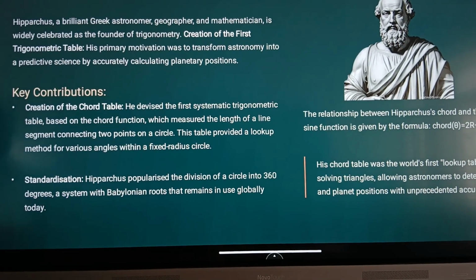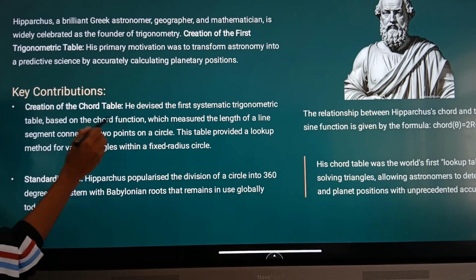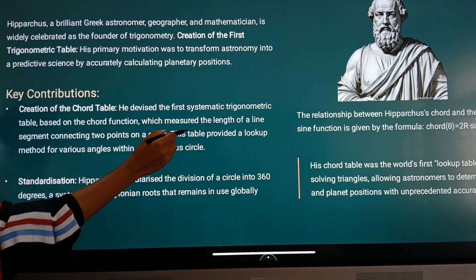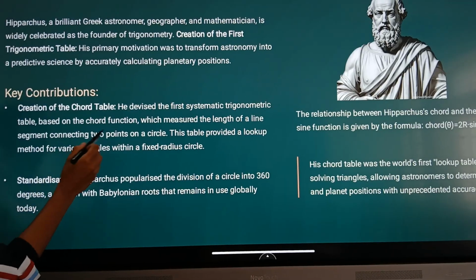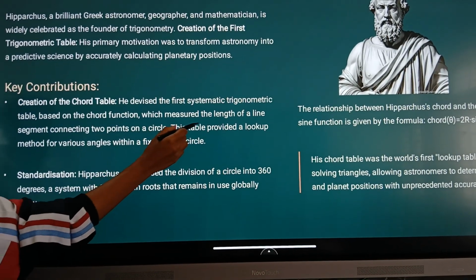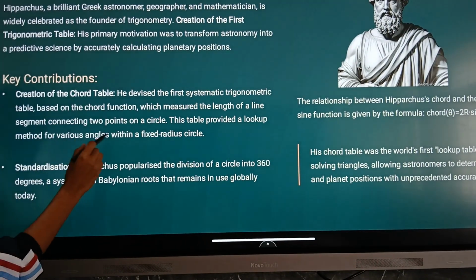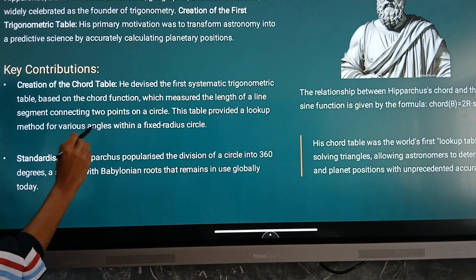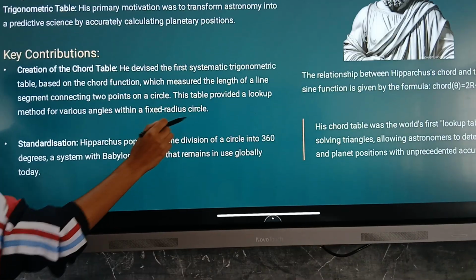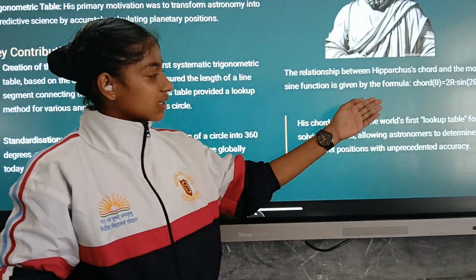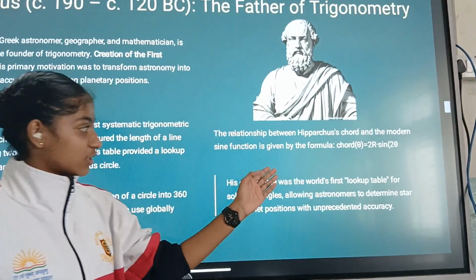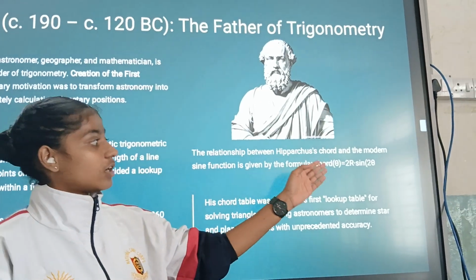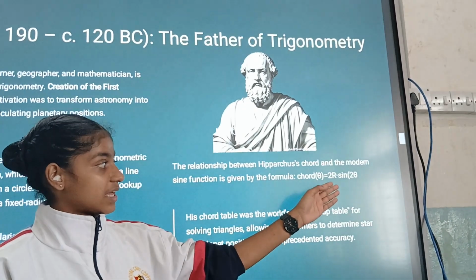Some of his more contributions were the creation of the chord table. He devised the first systematic trigonometric table based on the chord function, which measured the length of a line segment connecting 2 points on a circle. This table provided a lookup method for various angles within a fixed radius circle. The relationship between Hipparchus' chord and the modern sine function is given by the formula chord theta is equal to 2r into sine theta by 2.